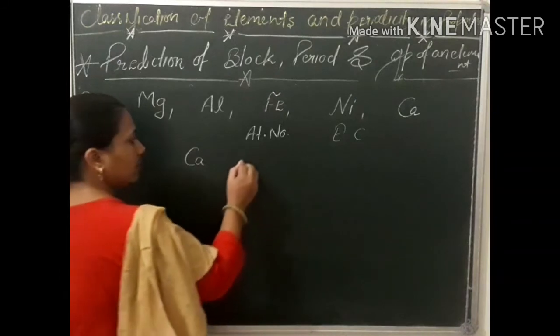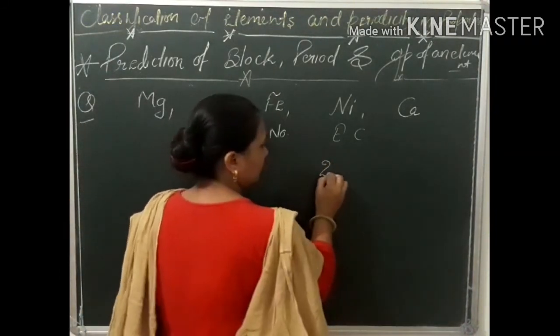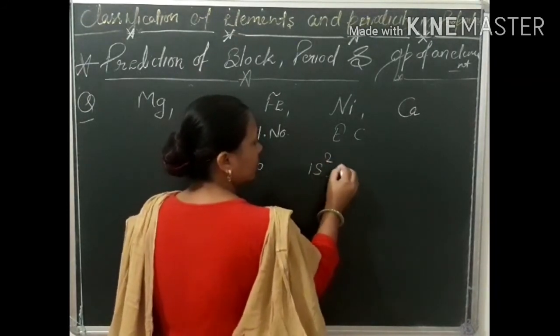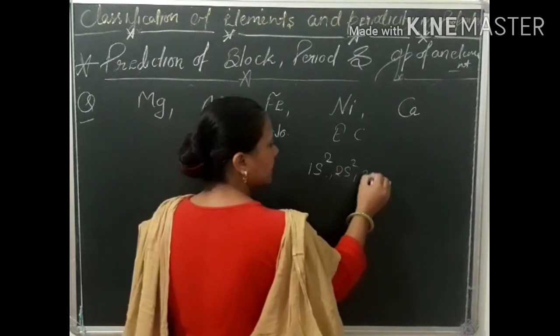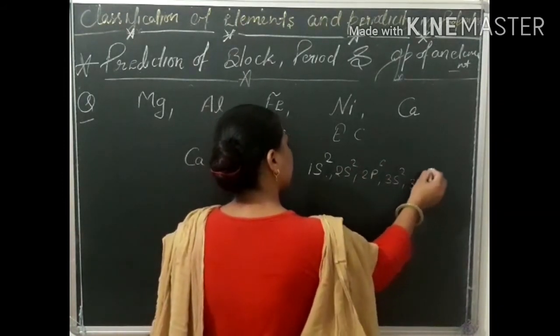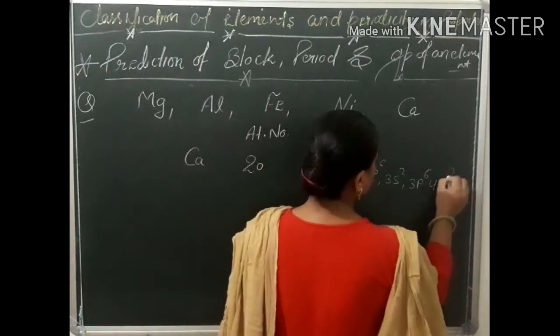Calcium: here the atomic number of calcium is 20. Electronic configuration is 1s2, 2s2, 2p6, 3s2, 3p6 and 4s2.